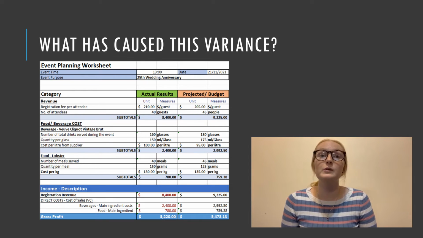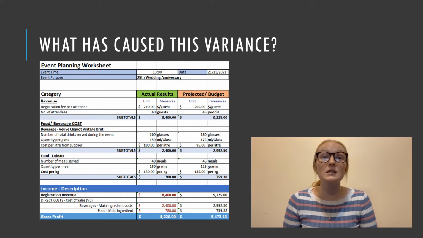Lastly, the food was planned for 45 meals, but we only had 40 guests attend. It was projected to have 125 grams per meal for 45 meals at $135 per kilogram, equating to $759.38. However, we used 40 meals at 150 grams of meat at $130 per kilogram, equating to $780. This goes over the budget by $20.62.